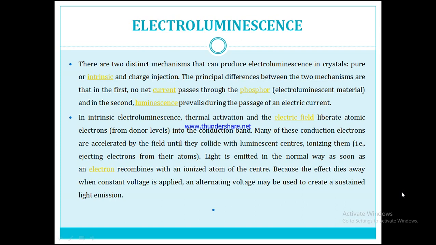In light emitting diodes, the photons, that is the light energy, are emitted spontaneously. But it is possible to stimulate light emission under suitable operating conditions. Under these conditions, the PN junction diode becomes a laser. The long form of laser is light amplification by stimulated emission of radiation.